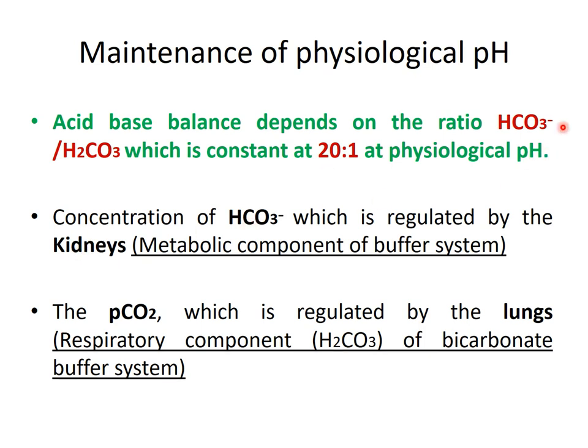The concentration of bicarbonate is regulated by the kidney and it is known as the metabolic component of the buffer system, while the concentration of carbonic acid is regulated by the lung with either increased excretion or increased retention of carbon dioxide.